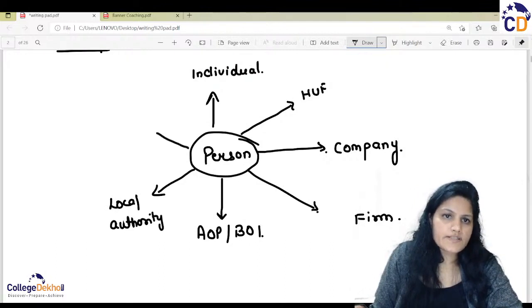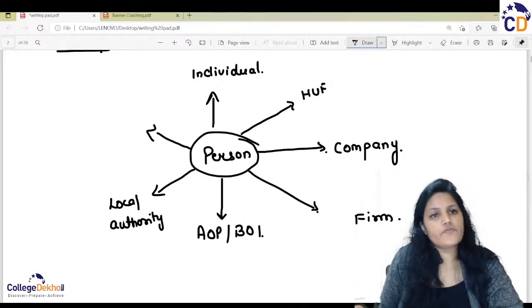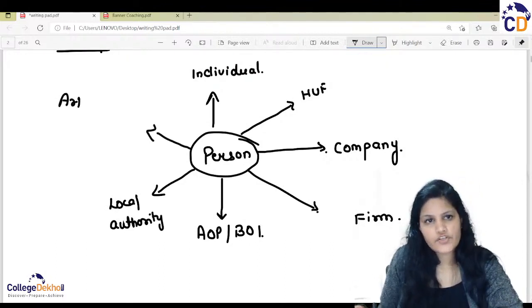And the last one that comes under the definition of a person is the artificial judicial person.